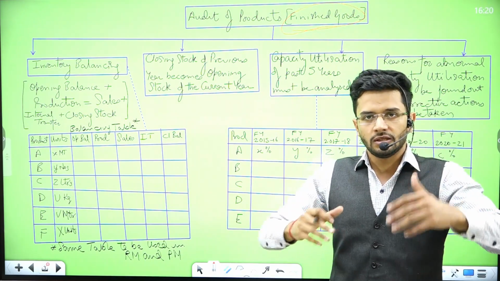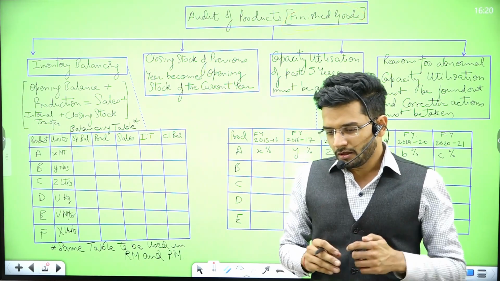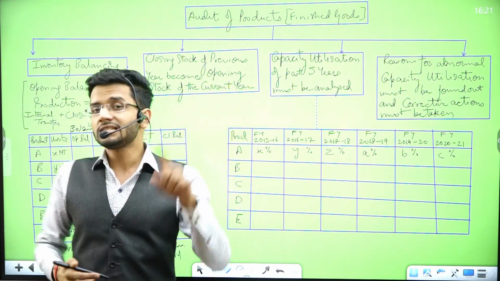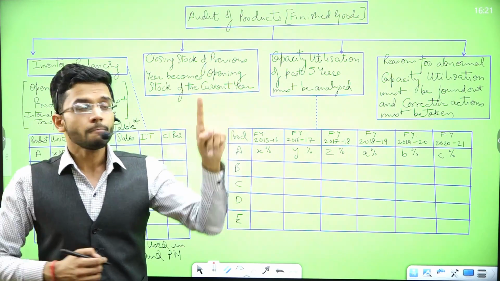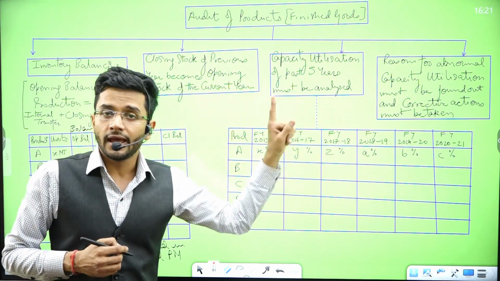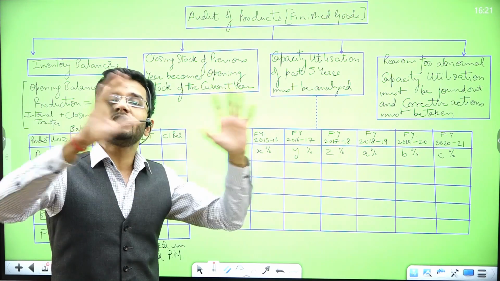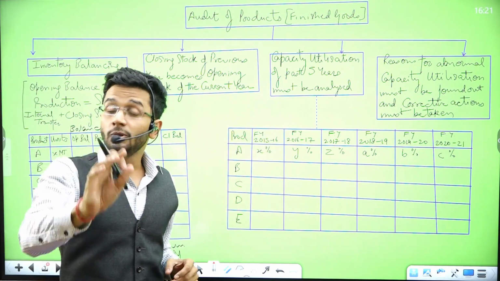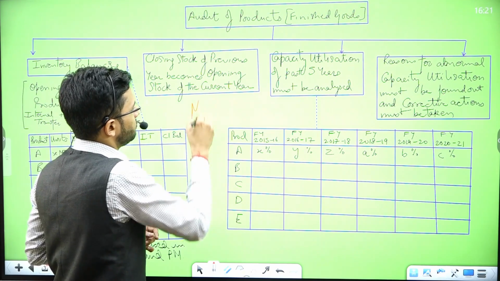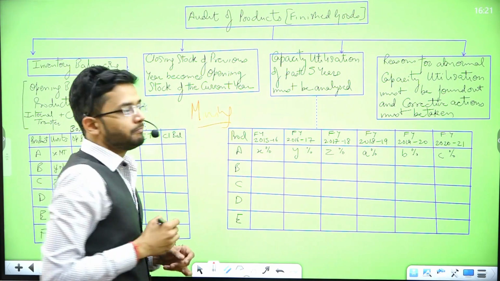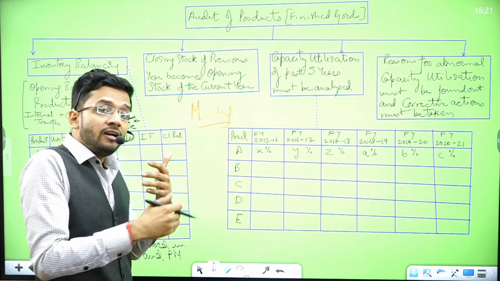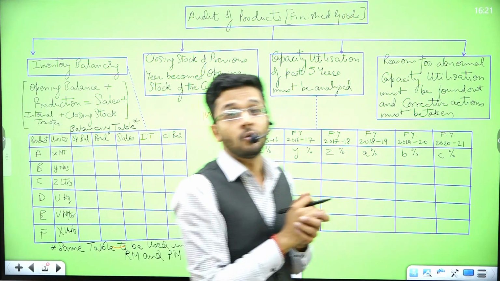What are the steps? What are the key ingredients of getting finished goods audited? That we are going to study over here. Please remember one very important thing. The steps which we are going to discuss over here, the audit program which we are going to make over here, is an audit program on a generic basis, which means if you belong to a particular specific industry, like the mining industry, if you are auditing the mining industry, then your steps of doing audit of finished goods of the mining industry might have additional steps other than the steps which are listed over here.